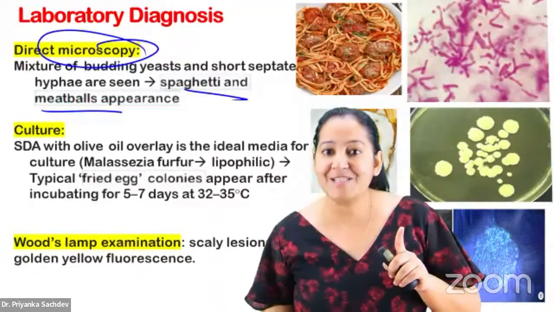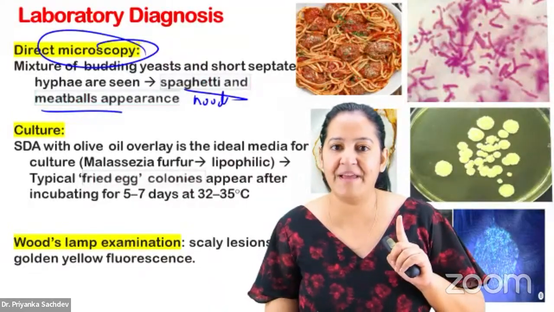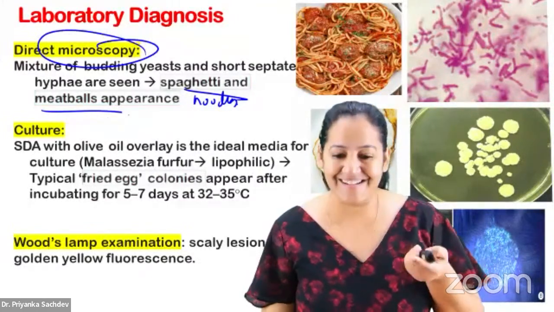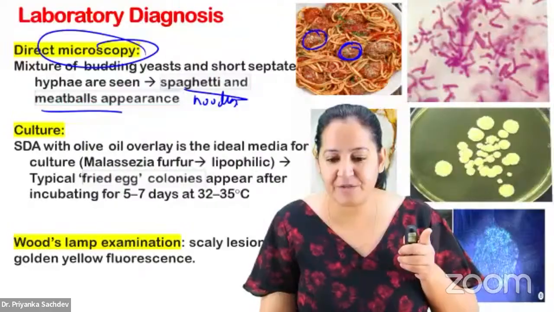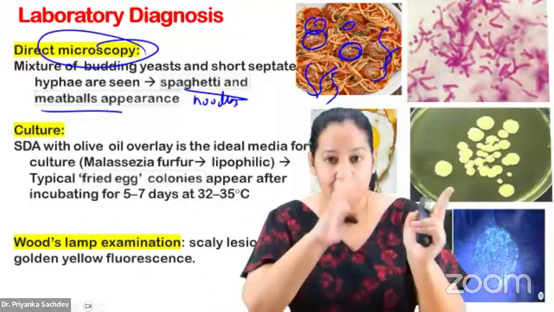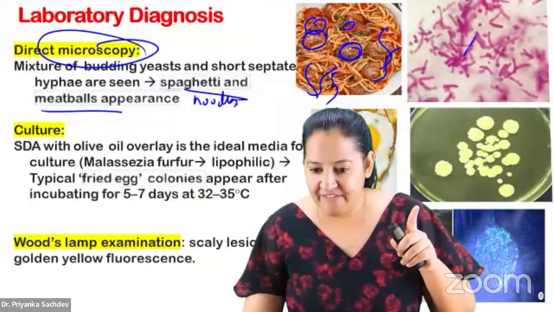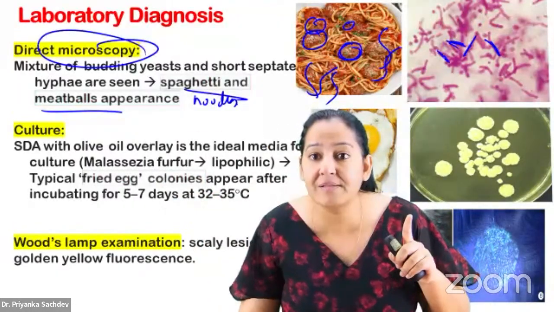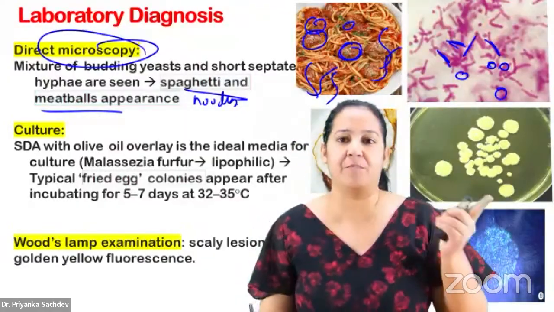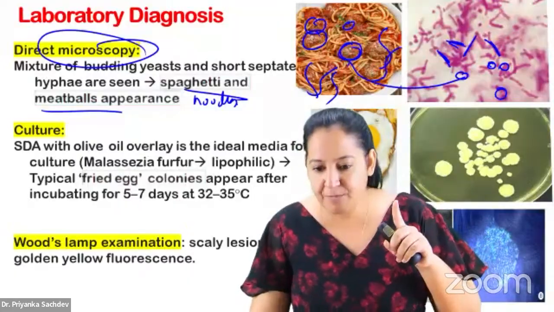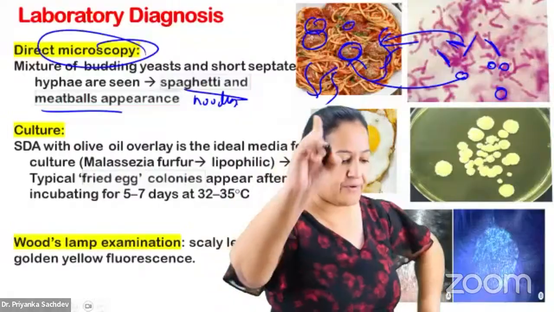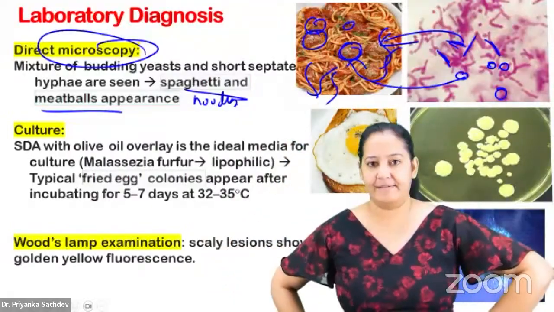What is spaghetti? Spaghetti is noodles, Maggie. Can you see the image? Noodles. And meatballs, although I'm a vegetarian, I will say cheese balls. So you can see it's a dish. These are the meatballs. And you can see this is the spaghetti. The 2 are mixed together. Now see the fungus. You can see it is having the hyphae. The hyphae is like the noodles. That is spaghetti. And it is having the yeast. The yeast is looking like the meatball. So compare the yeast with the meatball and compare the hyphae with the spaghetti. It is known as spaghetti meatball appearance. Say yes if you all got it. Please learn. You get a question on that.